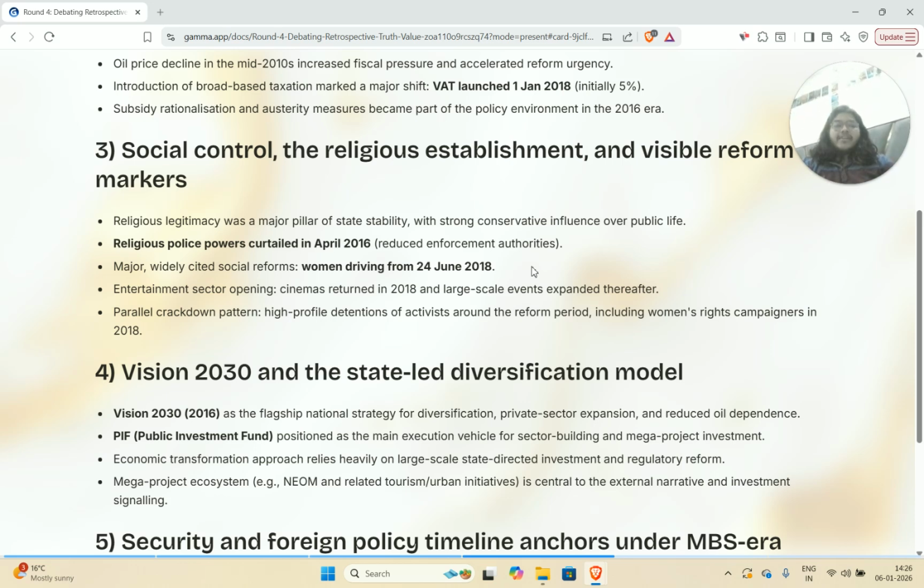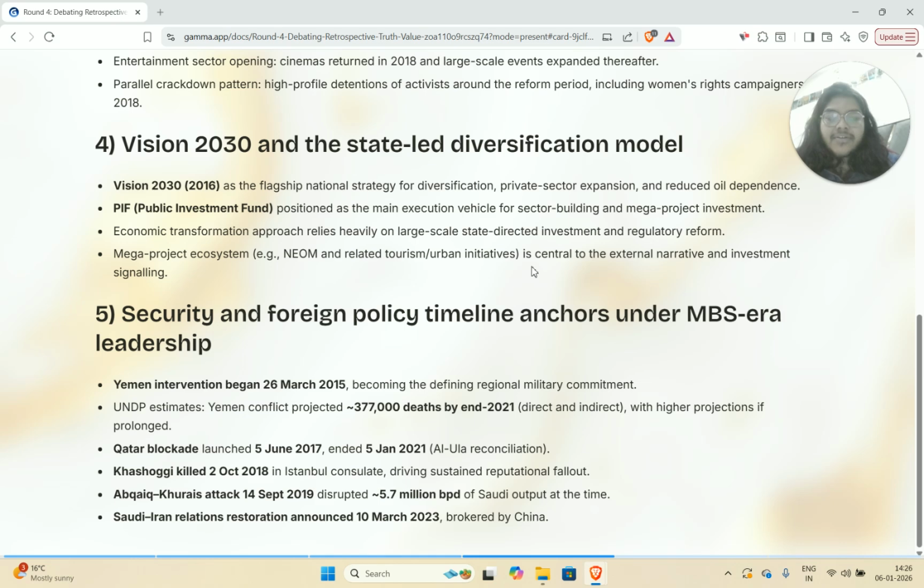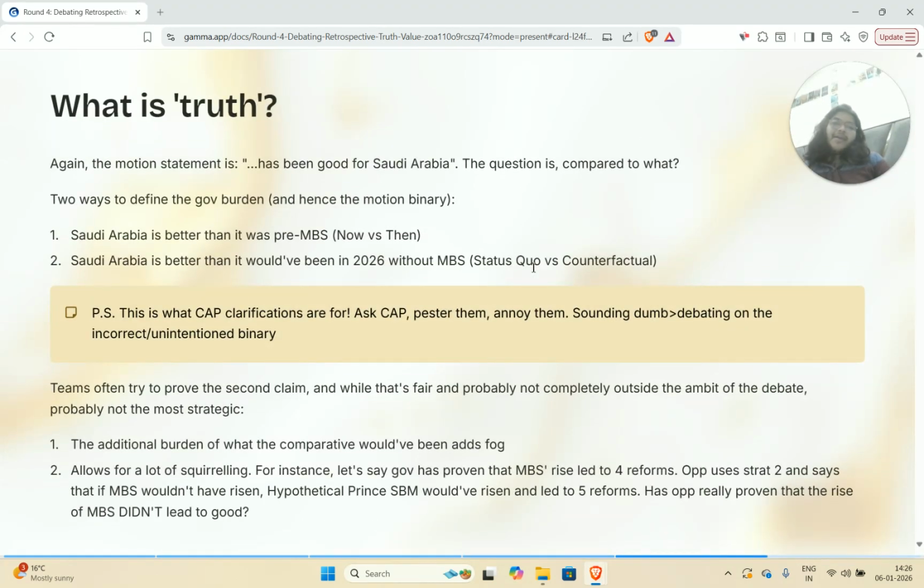But it's useful in a pinch. That's all I'll say. So now we'll come to truth, because this motion is a truth value motion. But the question that you might ask yourself is, what is truth?